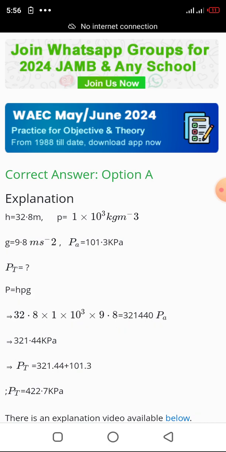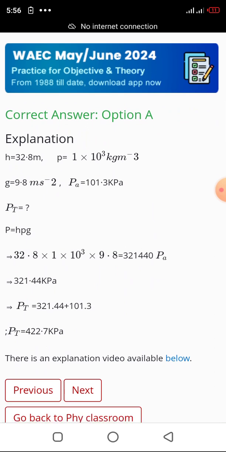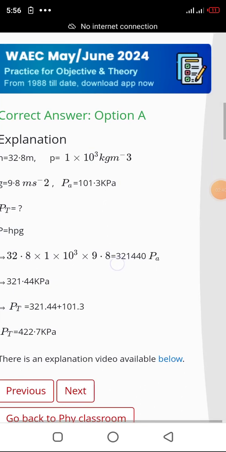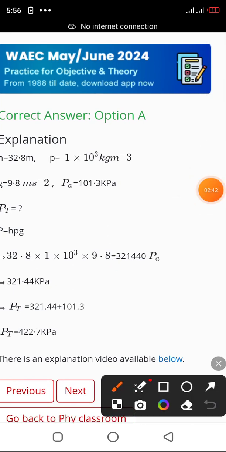If you convert it into kilopascal, this is what you are going to get by dividing it by 1000. If you divide this number by 1000, it will become kilopascal. Then you will get 32144 kilopascal.